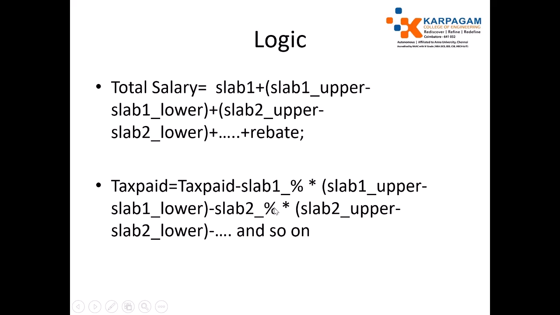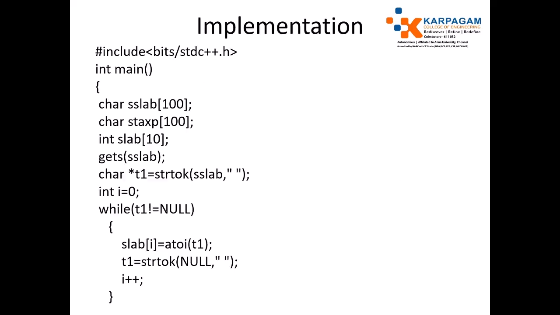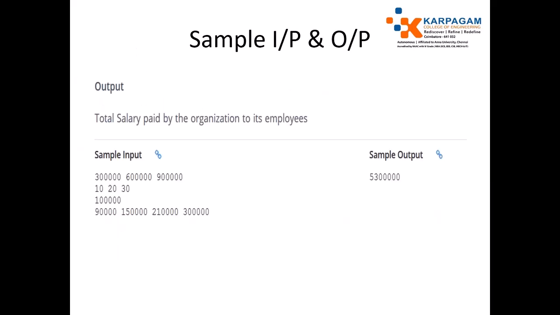For example, if this person is paying the amount 90,000, then first in the first slab, 0 to 3 lakhs, no tax is payable. So 3 lakhs will be initially added. After that, the remaining 60,000 is from 3 lakhs to 6 lakhs. In the first slab we don't pay tax, so immediately add 3 lakhs.